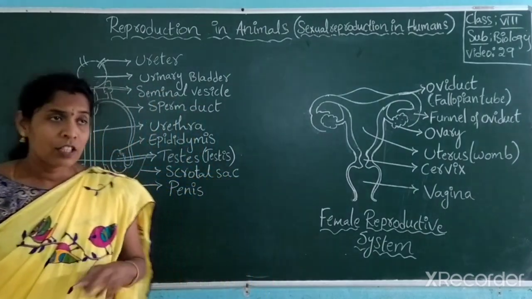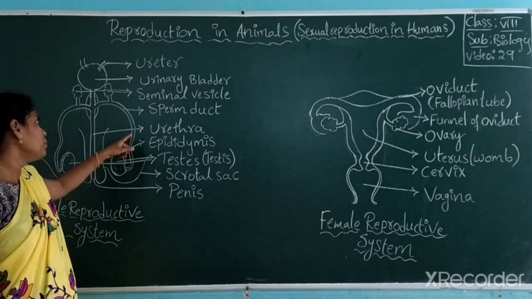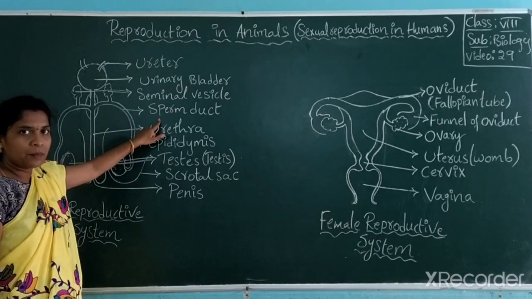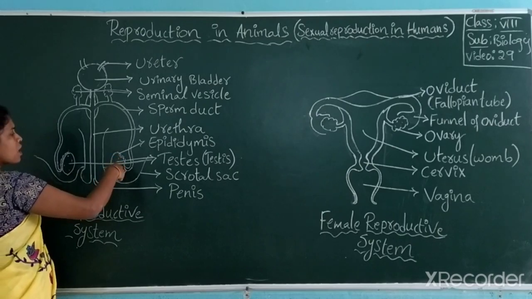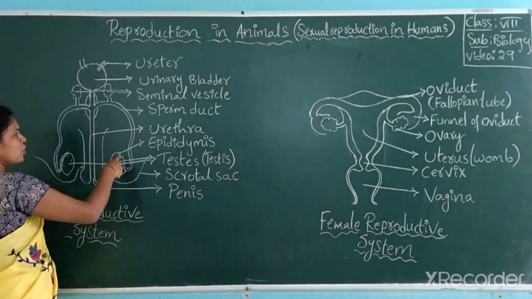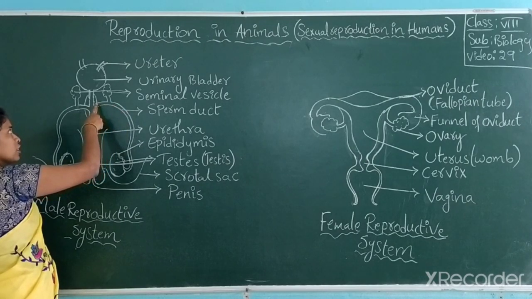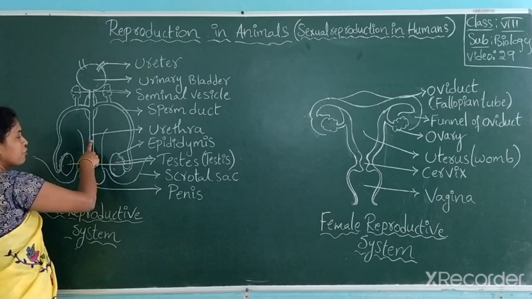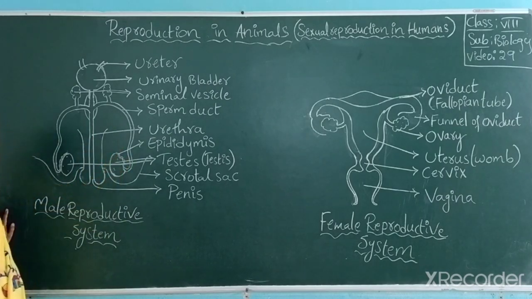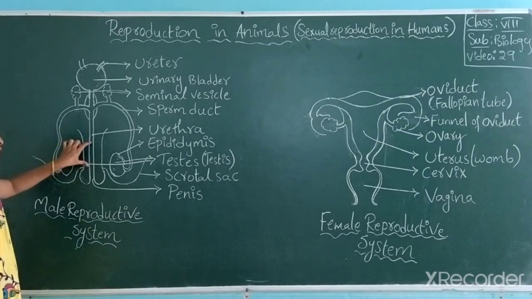So what is the second part? Epididymis. Now I am looking at the third part. The third part is the sperm duct. The sperms pass from the testis to the epididymis to the sperm duct, and from here into a part called the urethra. Got it? The tube from where urine is passed is called the urethra.